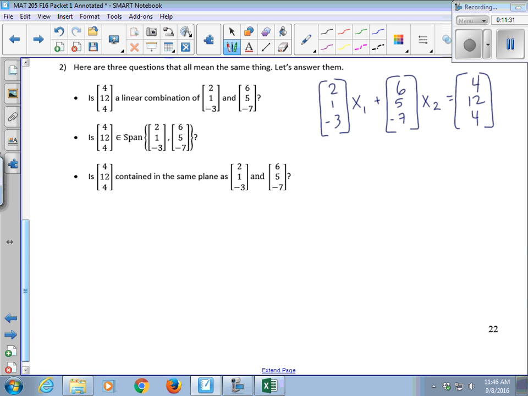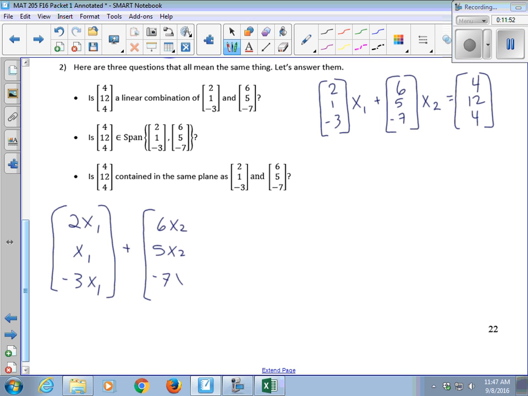Remember, when you multiply a vector by a scalar, you multiply every entry by that scalar. So this says 2x1, x1, negative 3x1, plus 6x2, 5x2, negative 7x2, equals 4, 12, 4.